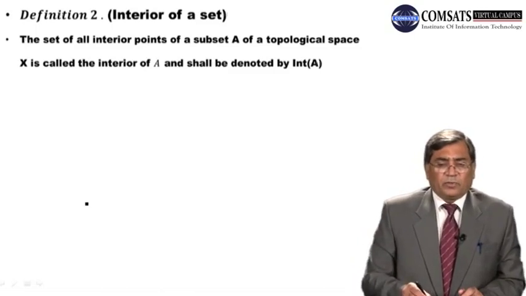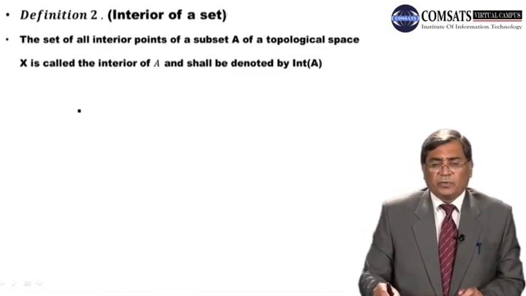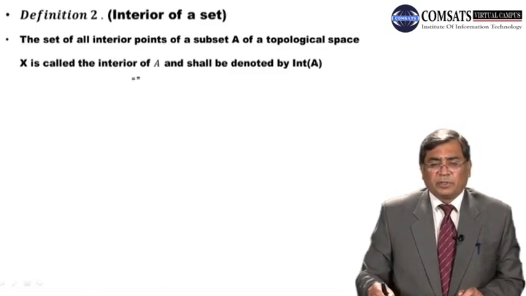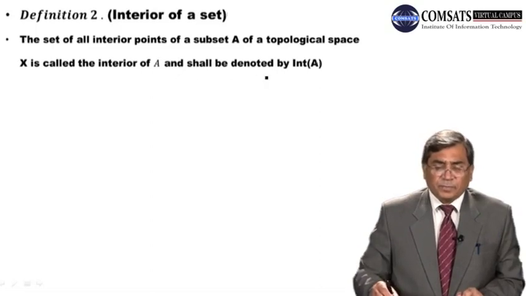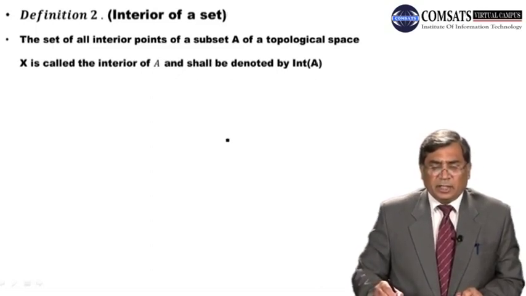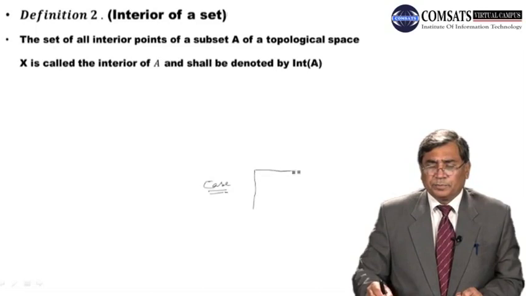Look, the set of all interior points of a subset A of a topological space X is called the interior of A and shall be denoted by int of A. Remember students, this is a situation where we have a topological space, for example X star, we have a subset A, and we have a point, say x1.